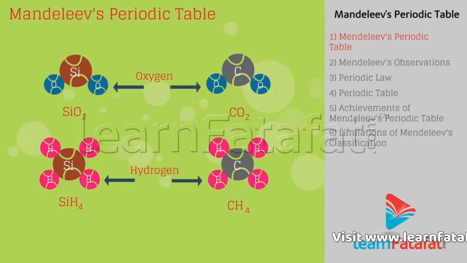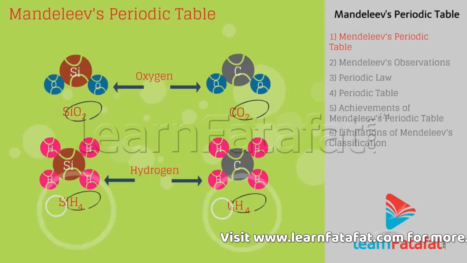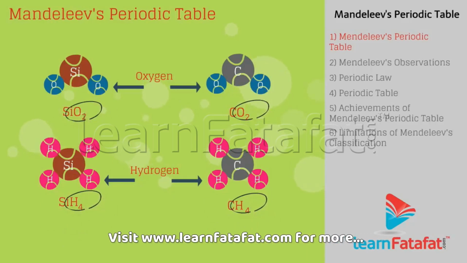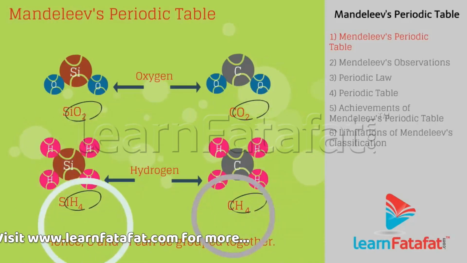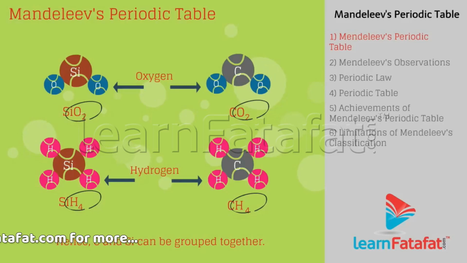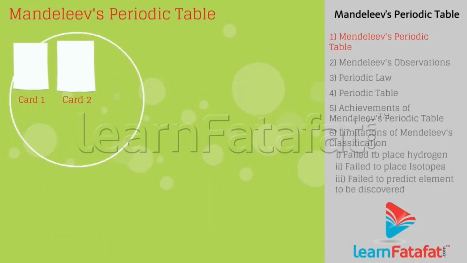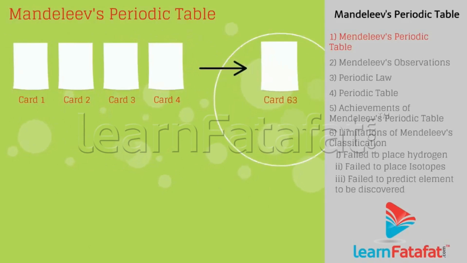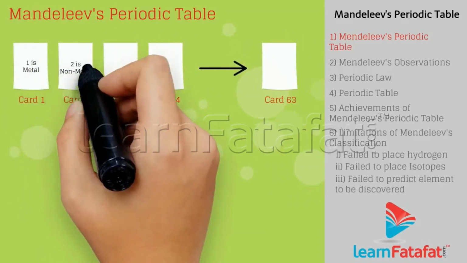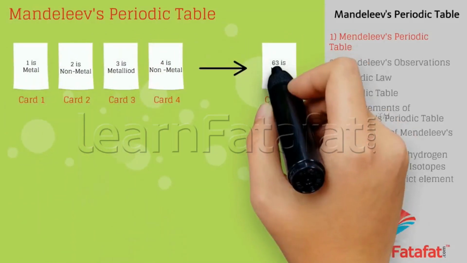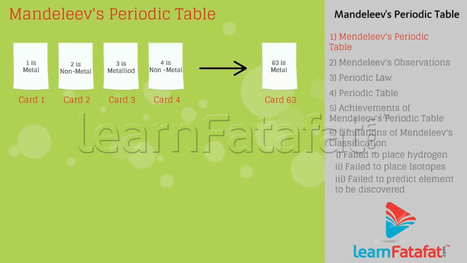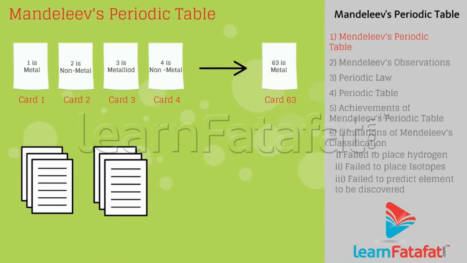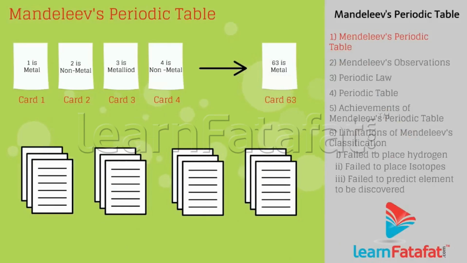Hence, Mendeleev used the formulae of oxides and hydrides to classify the elements. Hence, carbon and silicon can be grouped together. He took 63 cards. On each card, he wrote down the properties of one element. He then sorted these cards based on similar properties.